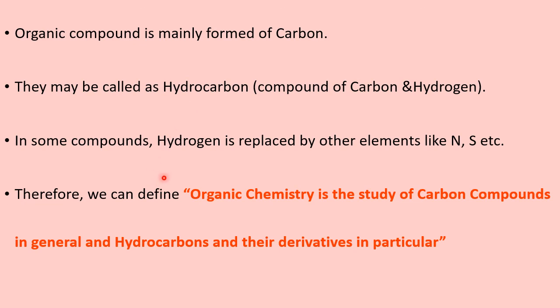Now, what is the conclusion? Therefore, we can define what is organic chemistry. Organic chemistry is the study of carbon compounds in general and hydrocarbons and their derivatives in particular. That means it is a special branch of chemistry, right?